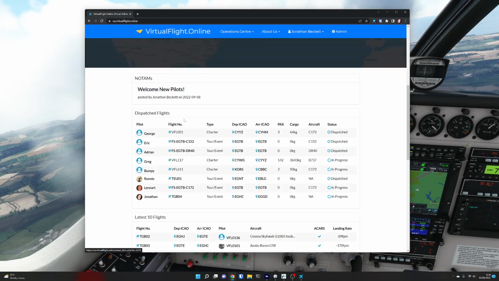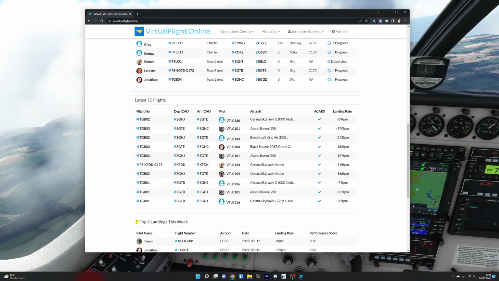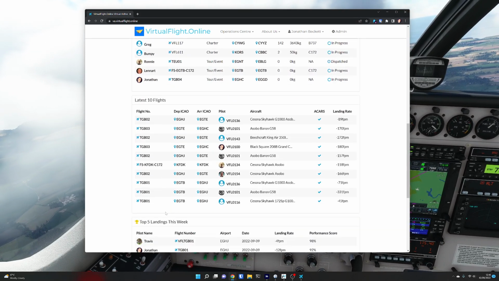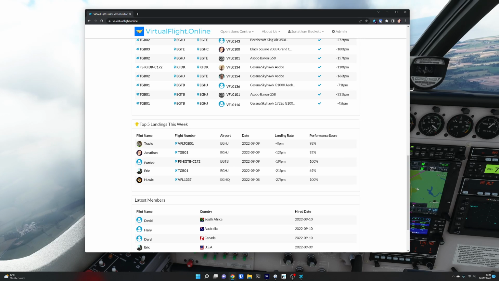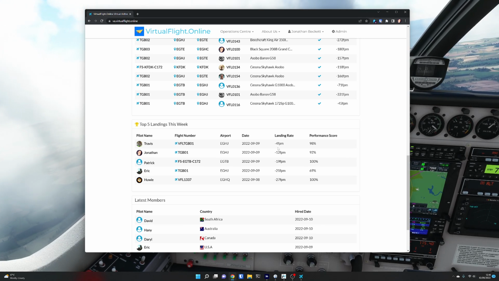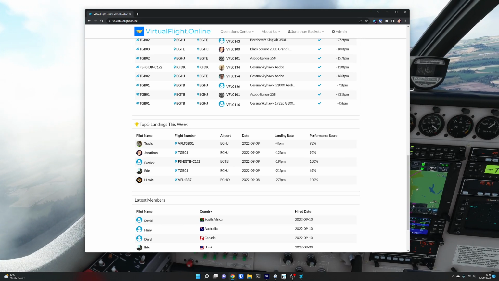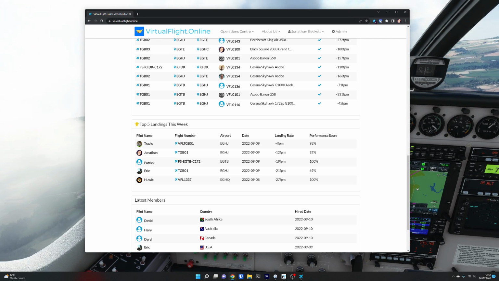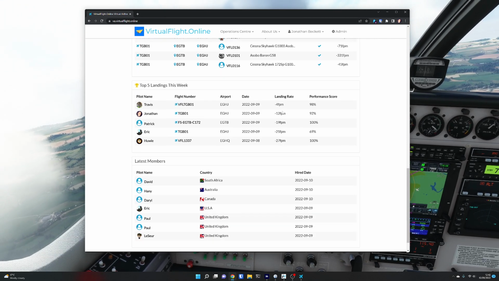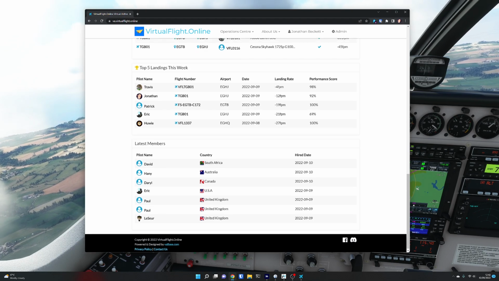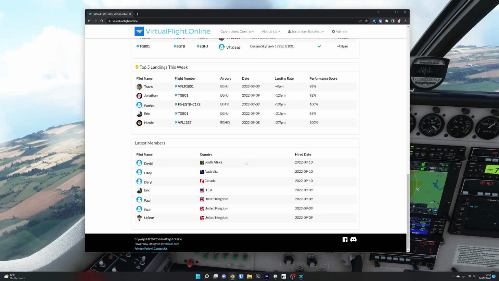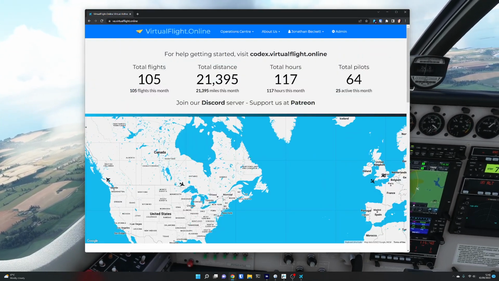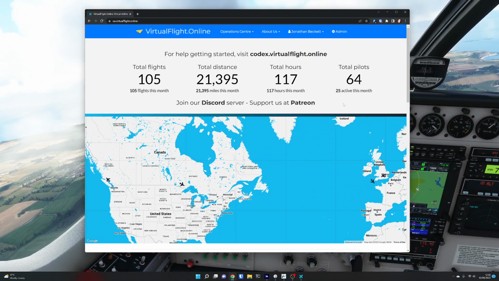And just refresh that. You can see the last 10 flights that have been completed by people. You can see the top landings this week. There's a crazy one there. How you got away with 4 feet per minute is anyone's guess. Must have been pure luck. I mean, mind you, I did a 12 feet and I didn't intentionally do it. We've got the latest members that have come in, and like I said, people are flooding in. There's 64 members already this week.